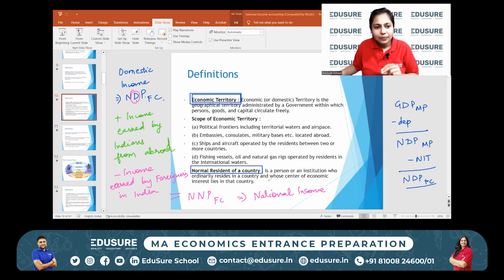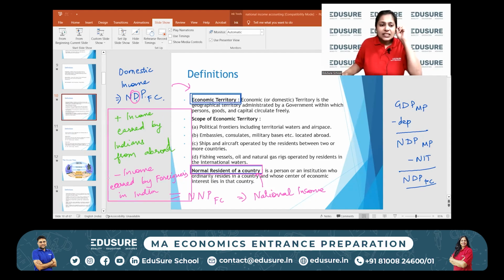So like the domestic income accrues to the domestic territory, the national income accrues to all the residents, normal residents of a country. So the income of all the residents combined is the national income. Okay. So whenever we talk about the national income, what we are talking about is income of Indians, not income in India. It's income of Indians. So that is the income of the residents of a nation. That's national income. So this entire thing, the subtracting of income accrued to foreigners and adding of income earned by Indians from abroad, this term is called NFIA, net factor income from abroad.